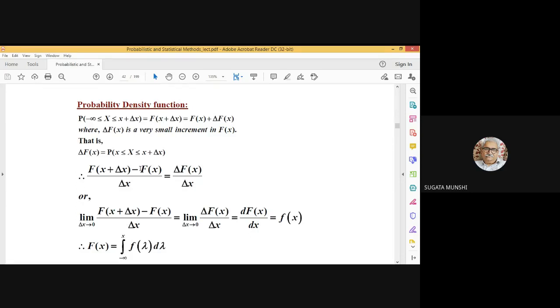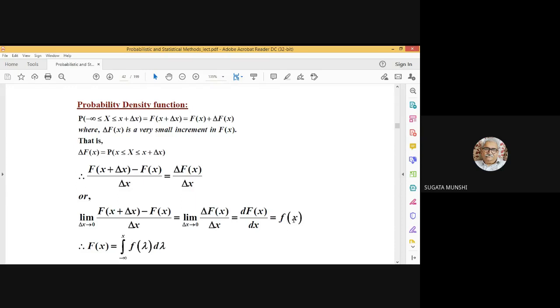Now, if you impose the limiting condition delta x tends to 0, what will happen to this ratio? It will be the limit as delta x tends to 0 of delta Fx by delta x. So it's the derivative of the cumulative distribution function and is represented as small f with argument x.